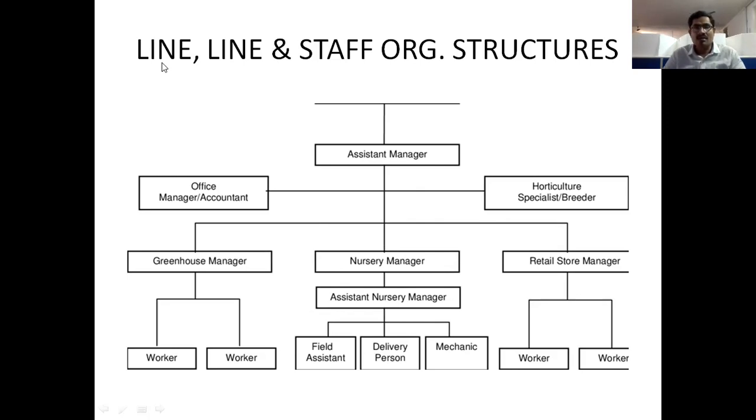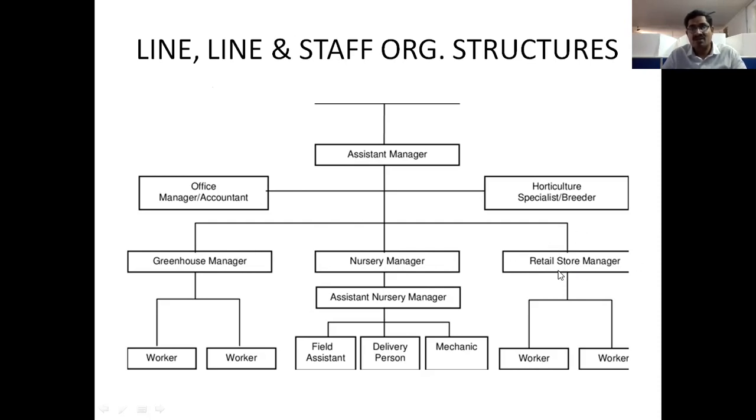Okay, now look at line and staff organization. Here the diagram is the same, but the explanation is different. In line and staff, the communication is between persons with the same designation. Look here: a greenhouse manager, a nursery manager with the same designation in another department, and a retail stores manager.